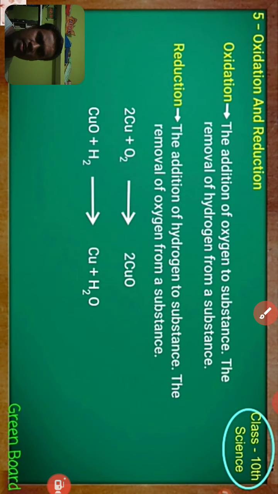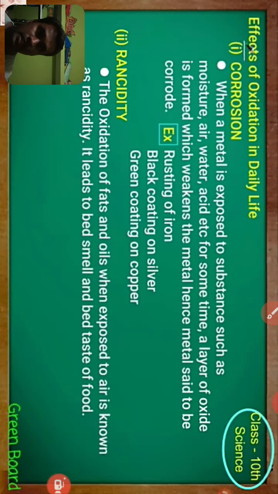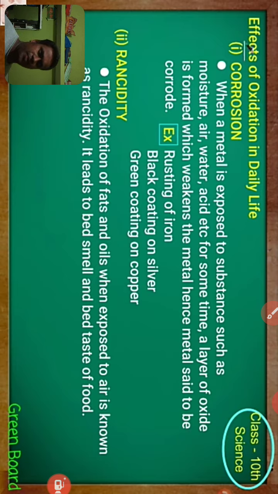So next, move on to effects of oxidation in our daily life. You are all familiar. We can see some effects of oxidation like corrosion and rancidity. Corrosion means, when you expose metals to substances like moisture, air, water, acid, etc., we can see a formation of layers on those metals.